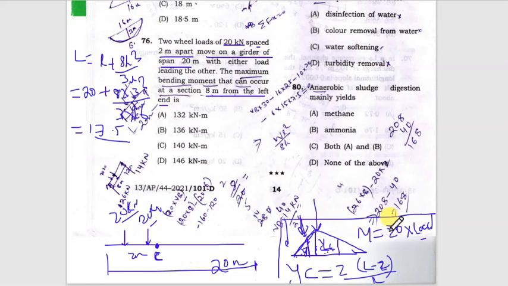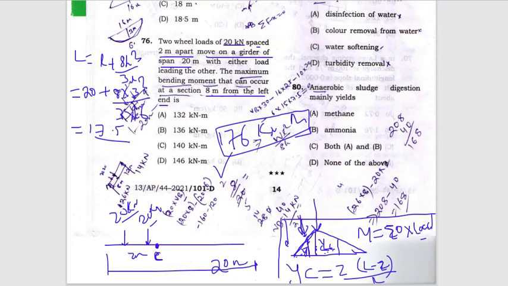So in this case, if you calculate, you will get the answer as 176 kilonewton meter, but I think this is not in any option, so I will leave this question because I have checked it multiple times. By all the ways I am getting this answer only. That means 176 kilonewton meter will be the maximum bending moment at 8 meter from the left support. There may be some discrepancy in the data, so I am leaving this question. I will make a separate short video on how to find the bending moment in case of ILD for any section. Currently I am doing only the question part.